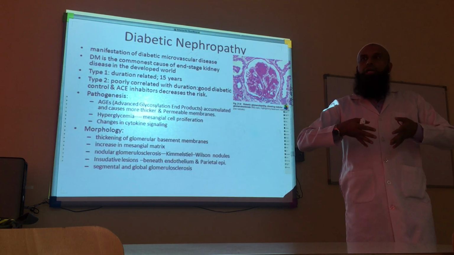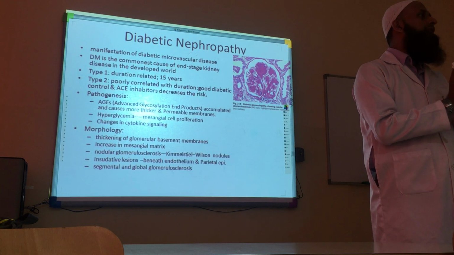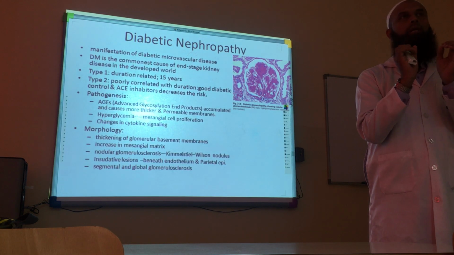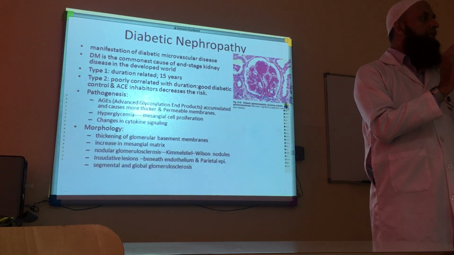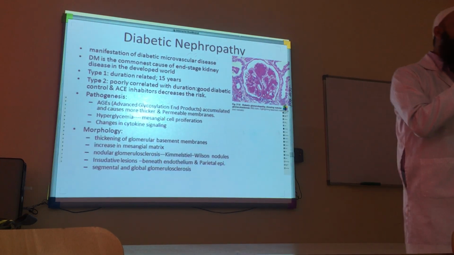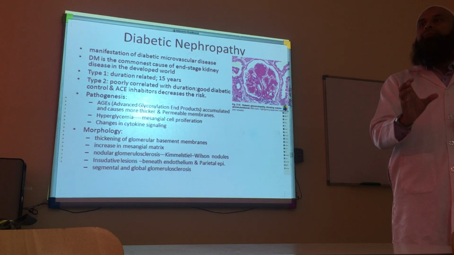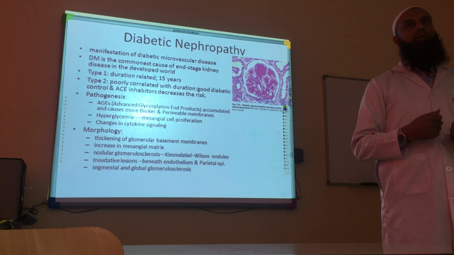The vessels running in the glomerulus are very fine capillaries, so when they are involved, the nephron, the functional unit of kidney, is damaged, showing effects of glomerulonephritis.